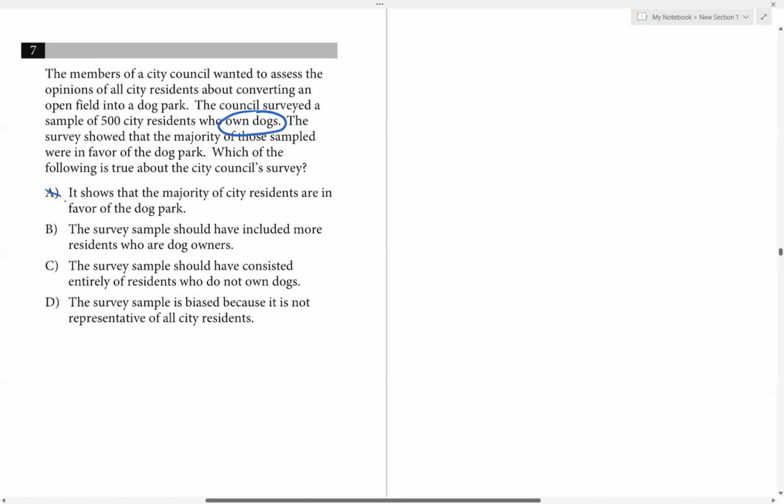B, the survey sample should have included more residents who are dog owners. Well, that's where the problem is. It shouldn't be all dog owners. C, the survey sample should have consisted entirely of residents who do not own dogs. Well, again, that's false. So it has to be D. The survey sample is biased because it is not representative of all city residents. Okay, so for number 7, the answer should be D.